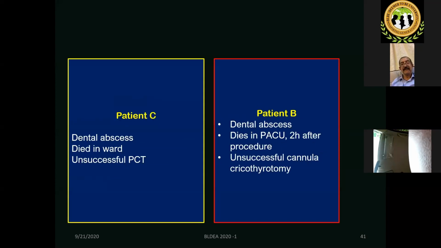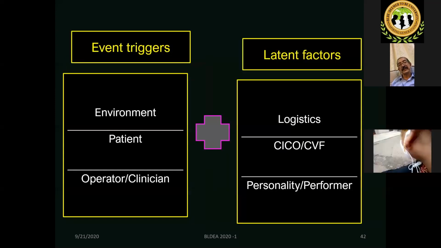So these 2 patients also had unsuccessful or inappropriate cannula cricothyrotomy or percutaneous tracheostomy. Cannula cricothyrotomy cannot be effective as a life-saving procedure unless you have a high-pressure airway source. So these are something called event triggers.